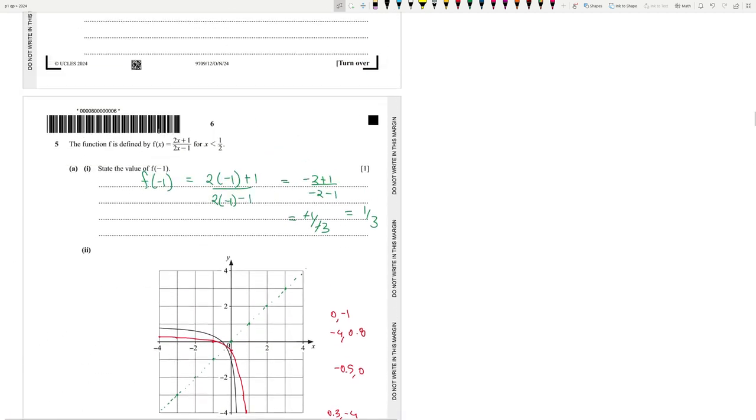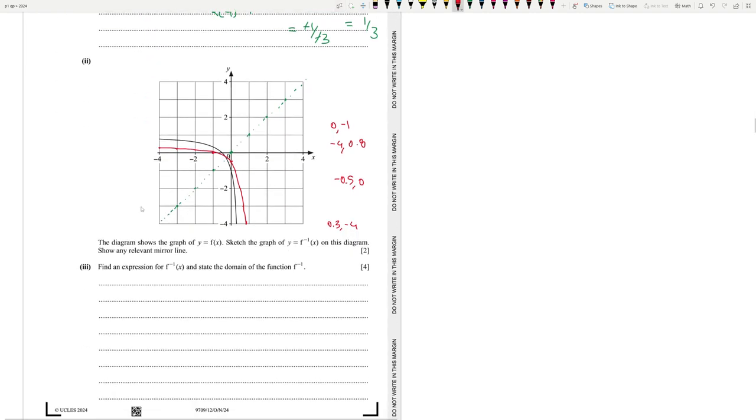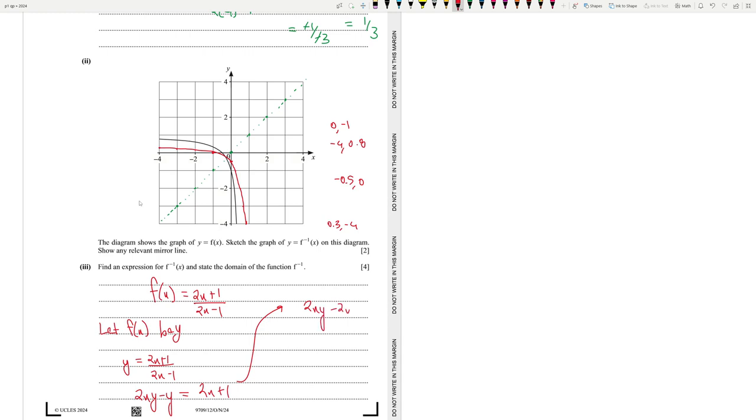Find an expression for f inverse x. So we know that f(x) is (2x plus 1) divided by (2x minus 1). The general idea is we let f(x) be y. So y equals (2x plus 1) over (2x minus 1). So 2xy minus y is equal to 2x plus 1. And then what do we do? 2xy minus 2x equals 1 plus y. Then we take x out: x(2y minus 2) is equal to 1 plus y, so x equals (1 plus y) divided by (2y minus 2). Therefore, f inverse x equals (1 plus x) divided by (2x minus 2).